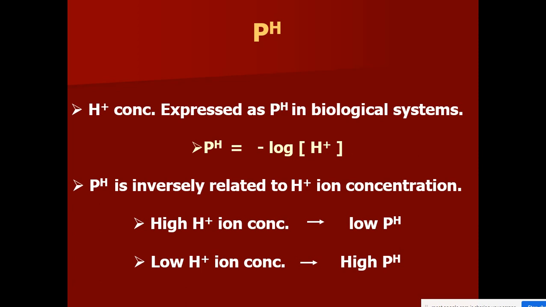High hydrogen ion concentration means the pH is low. And low hydrogen ion concentration means the pH is high. Remember, pH is negative logarithm of hydrogen ion concentrations. High hydrogen ion concentration means low pH value, and low hydrogen ion concentration means high pH value.